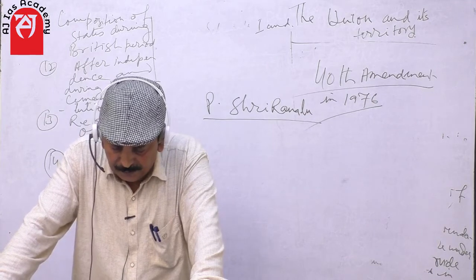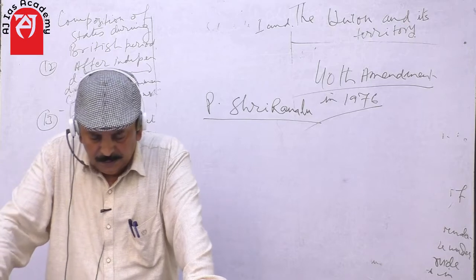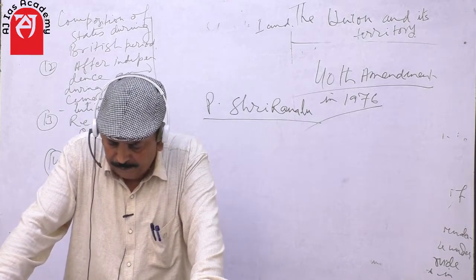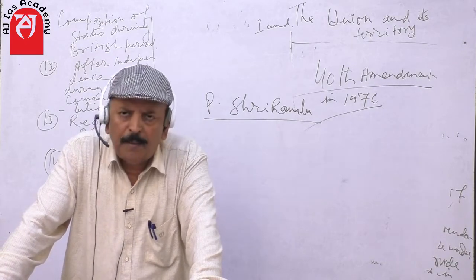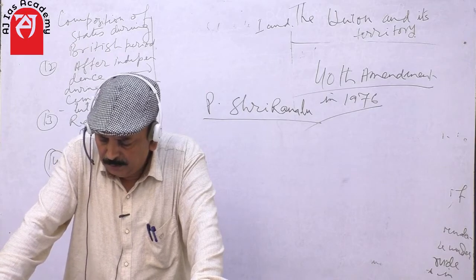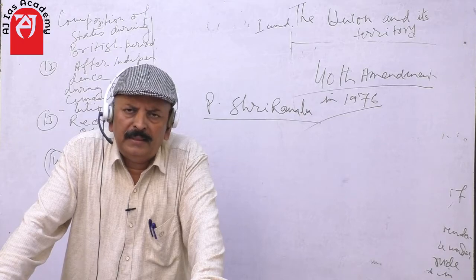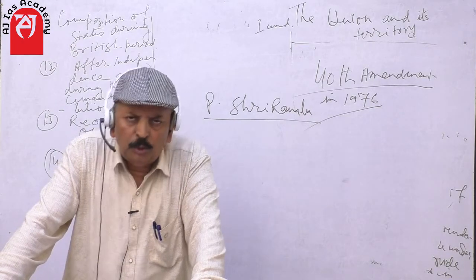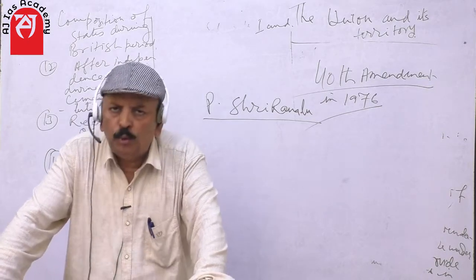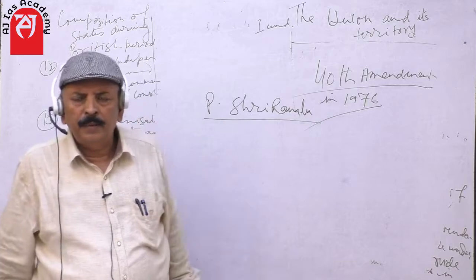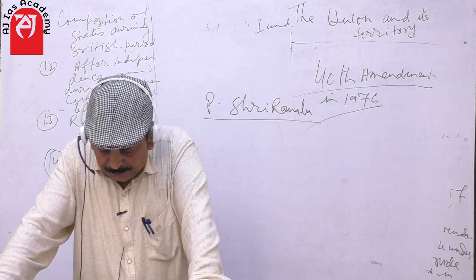In 2014, Telangana was created, a new state created from Andhra Pradesh, and Orissa was renamed Odisha in 2011. Pondicherry was renamed Puducherry in 2007. These are all the important points that may be asked in the prelims examination.